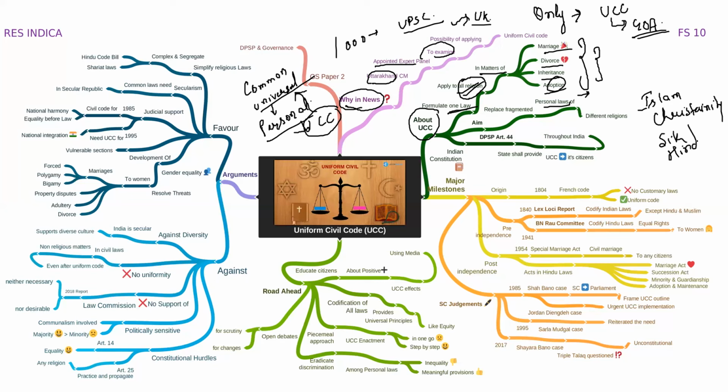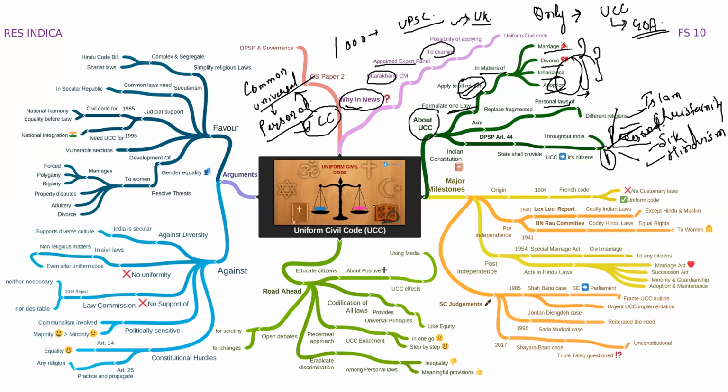So all these religions have their separate personal laws which govern the matter of marriage, divorce, inheritance, and adoption. But when Uniform Civil Code will come into prominence, there won't be separate personal laws for different religions, but one common law which will govern these particular parameters of all the religions.